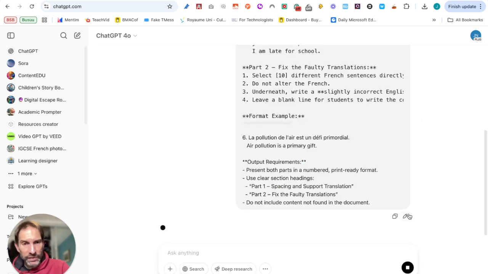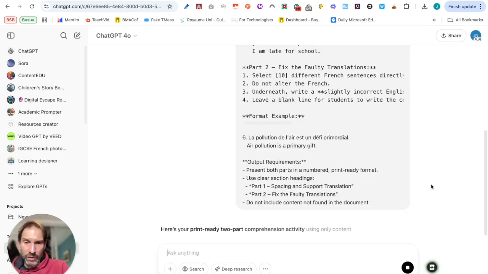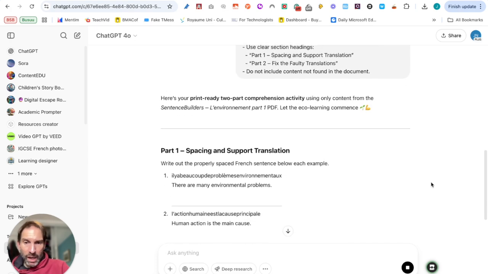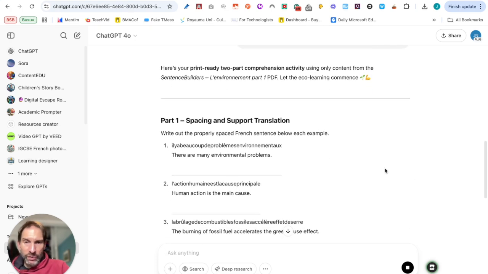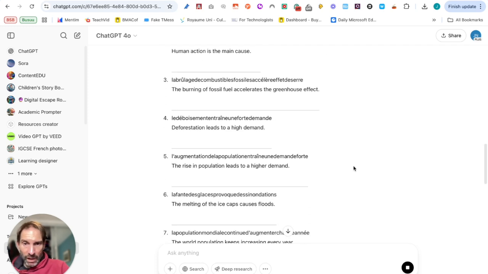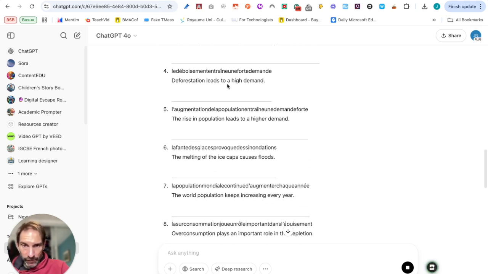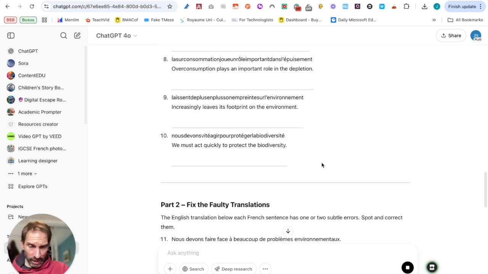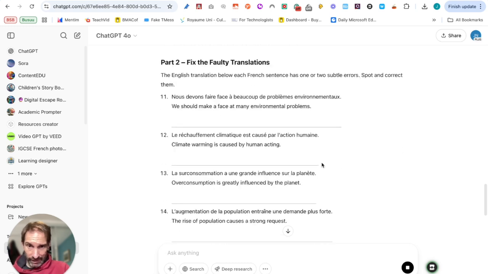So see what happens. It's going to be reading my document and it does it really quickly. You can see that at the moment there are absolutely no problems whatsoever. You have here no spaces between the words, and the pupils will have to find the spaces. So that's great. We have the translations. Again, everything's got to be checked properly. Don't take anything for granted.